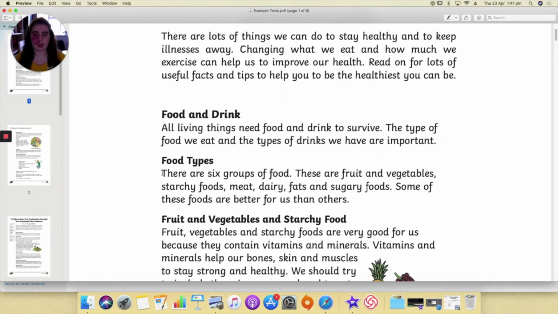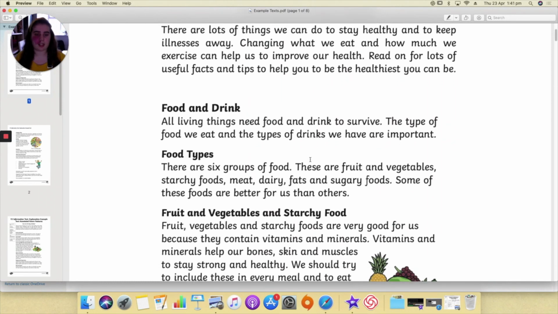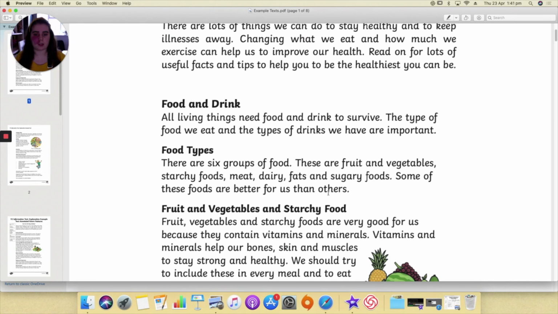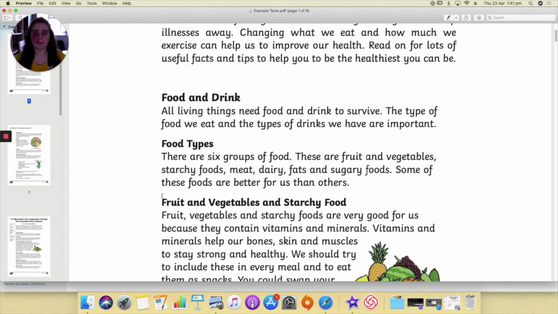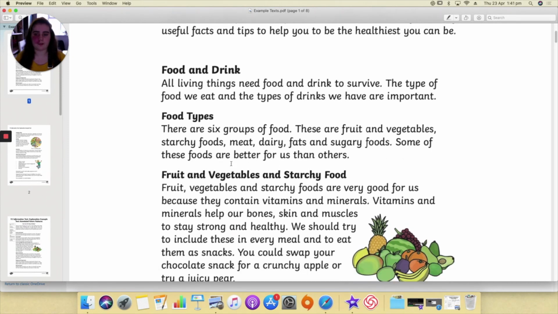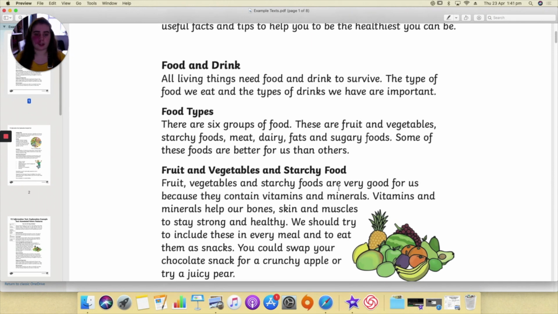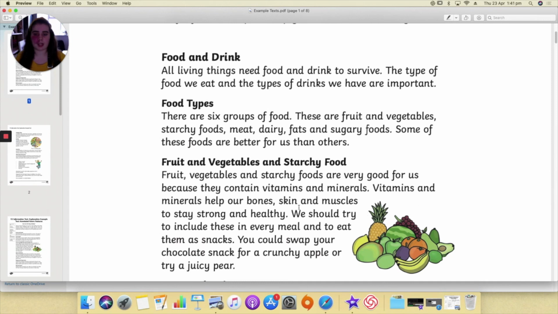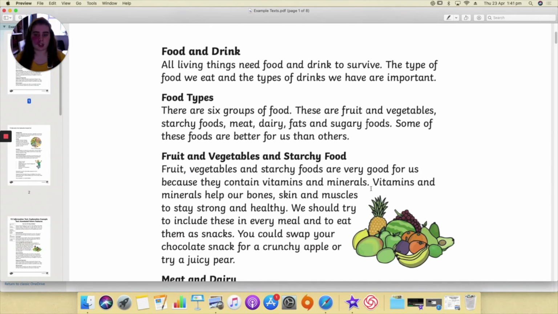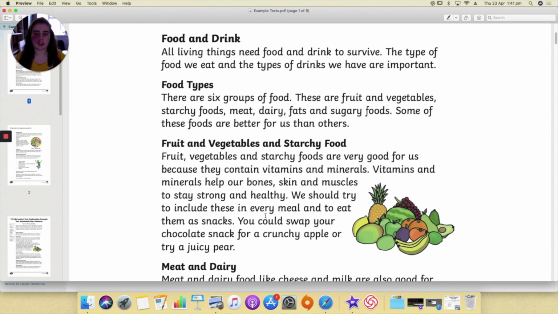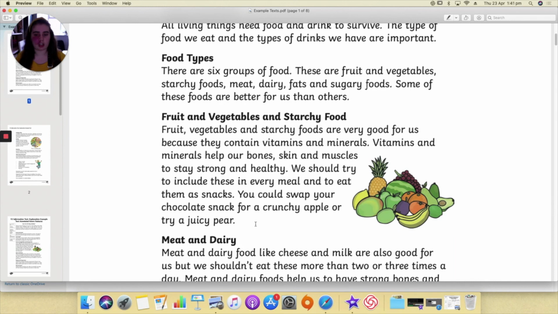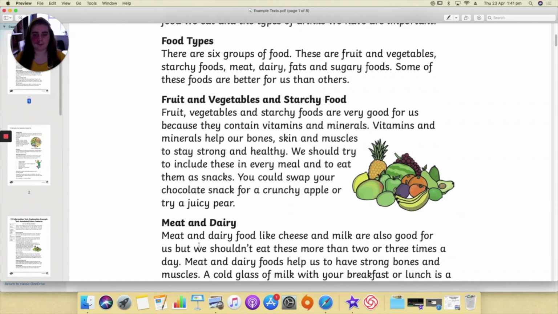Food types. There are 6 groups of food. These are fruit and vegetables, starchy foods, meat, dairy, fats, and sugary foods. Some of these foods are better for us than others. Fruit and vegetables and starchy food. Fruit, vegetables, and starchy foods are very good for us because they contain vitamins and minerals. Vitamins and minerals help our bones, skin, and muscles to stay strong and healthy. We should try to include these in every meal and to eat them as snacks. You could swap your chocolate snack for a crunchy apple or try a juicy pear.